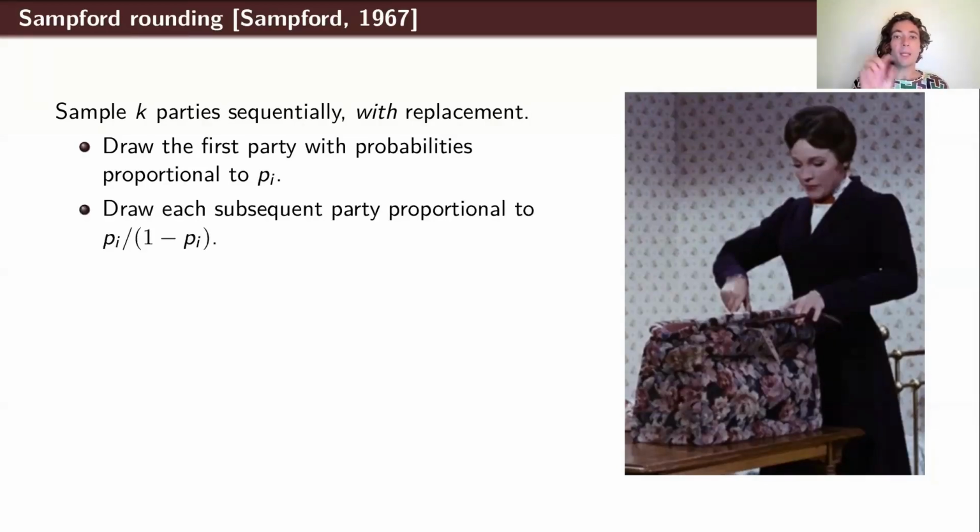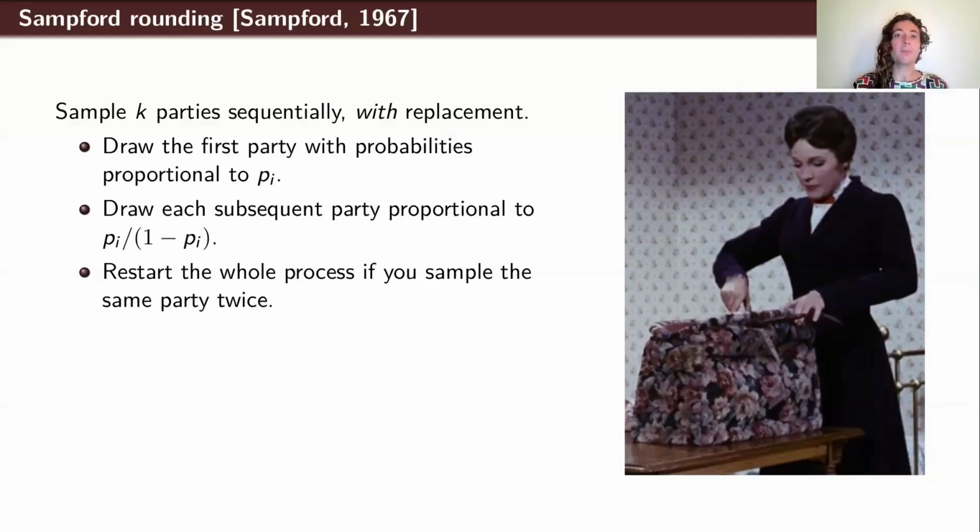Now I sample the remaining k-1 parties from a different distribution. Instead of sampling in proportion to p_i, I sample in proportion to p_i over 1 minus p_i. So just the first one was different. All the rest I use this distribution. And I'm doing this with replacement, putting them back in the bag each time, so it's possible that I'll sample the same party twice. If that ever happens, I reject, restart the whole process, and I keep repeating until I get k distinct parties, and then call that my sample.